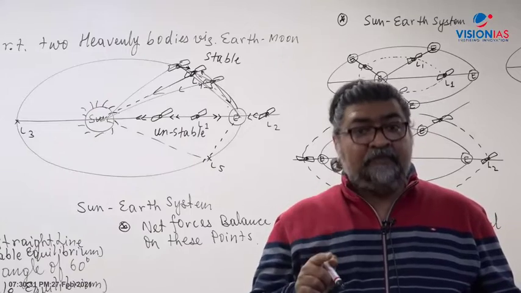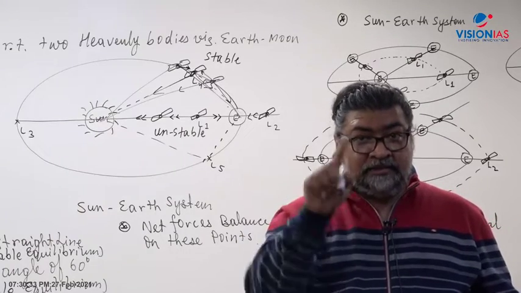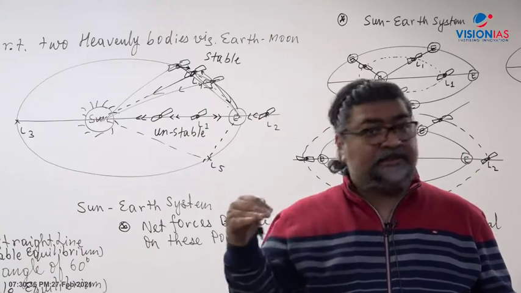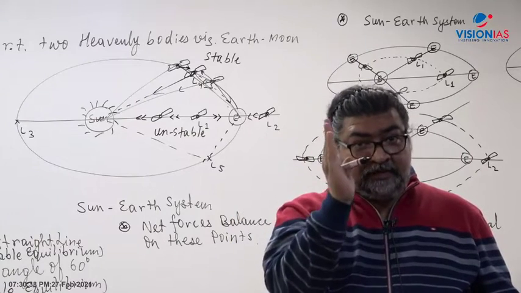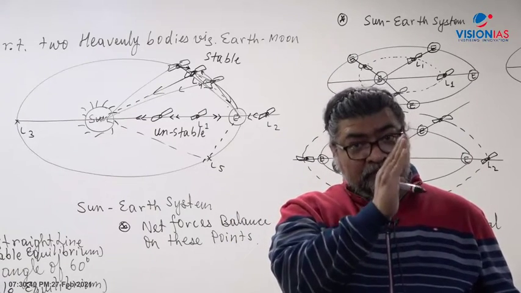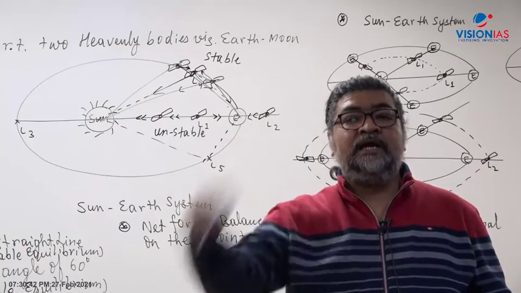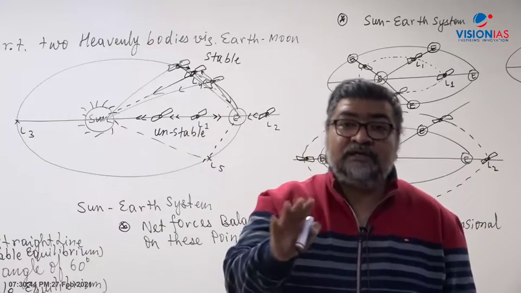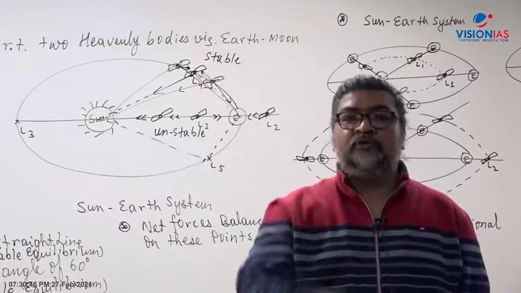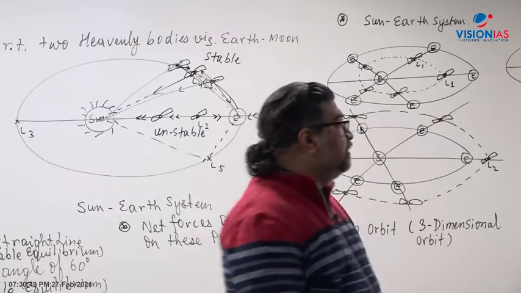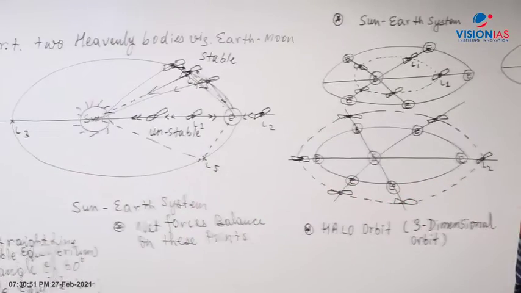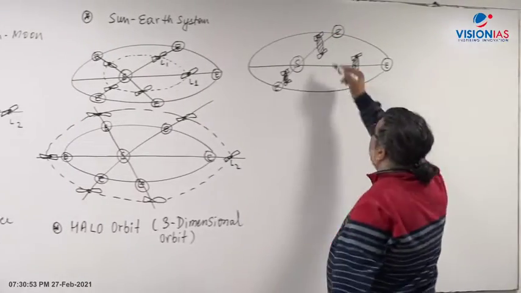But L4 and L5 form an equilateral triangle, with 60 degrees, 60 degrees, 60 degrees. Even if it moves, the resultant force will bring it back to the L4 point or L5 point. That is why L4 and L5 are stable equilibrium points. Right? It all happens through the vector algebra and mathematics part of it. Did you understand this?